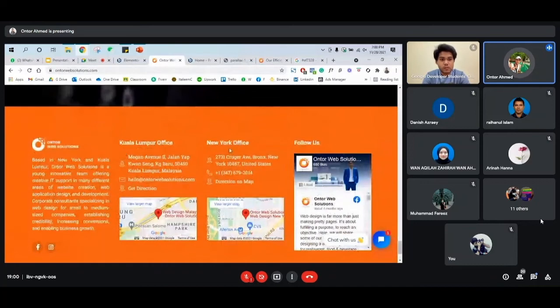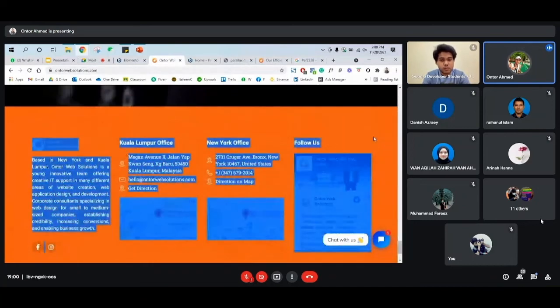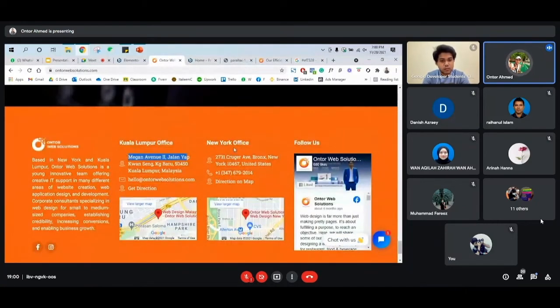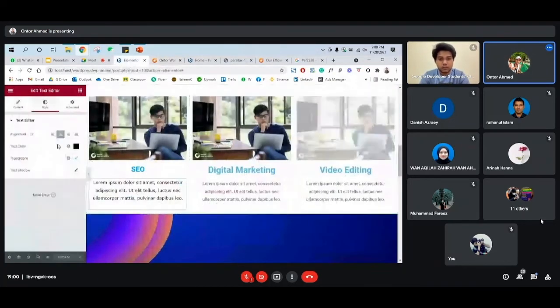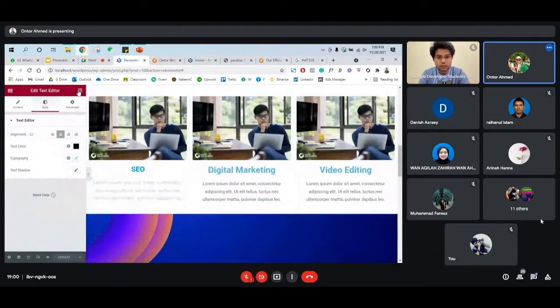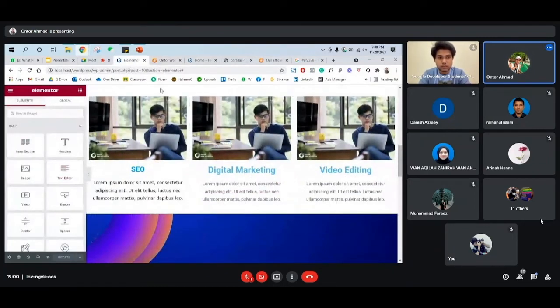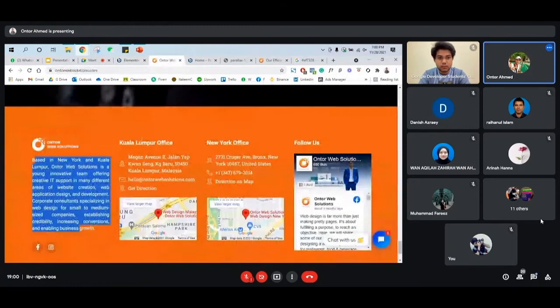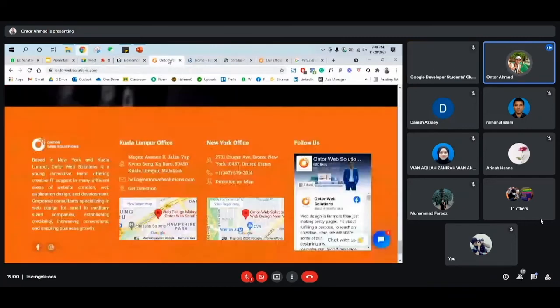So you already know, for example, for this section what I did. This is one box, this is one box, this is one box, and another one. This is one image, so I just added one image, and then this is a text editor, just like we did 2 minutes ago. And then this is a heading, this heading, and all other things, and this is a map.